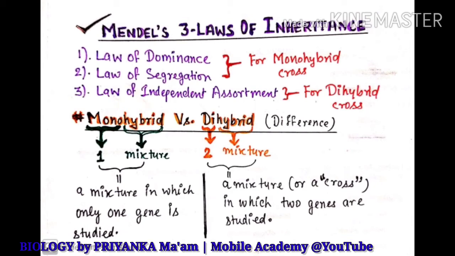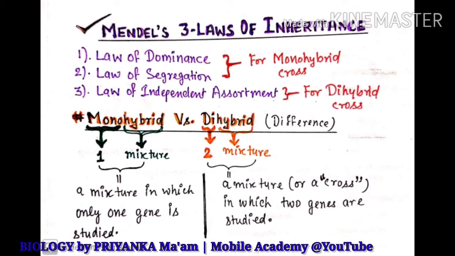In the monohybrid cross, mono means one and hybrid means mixture. So in monohybrid cross, the scientists study only one single gene. But in the dihybrid cross, when two living organisms are allowed to reproduce, the two characteristics or the two genes of the offspring are studied together.